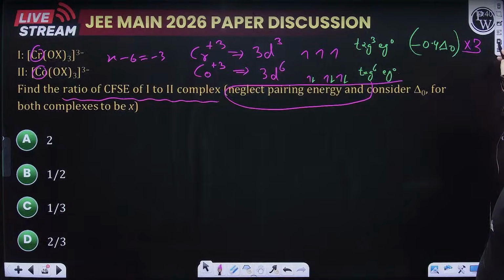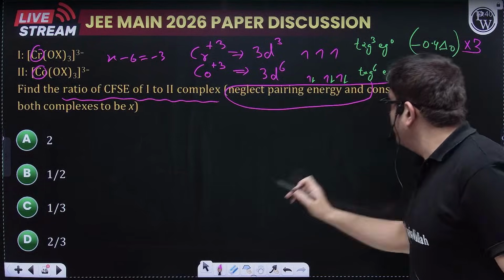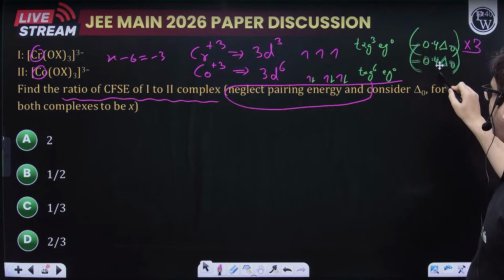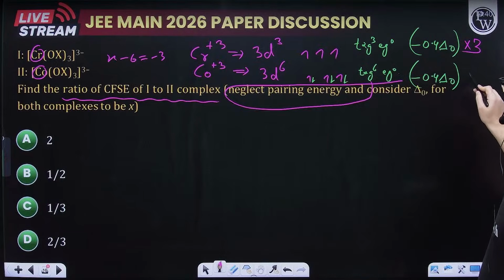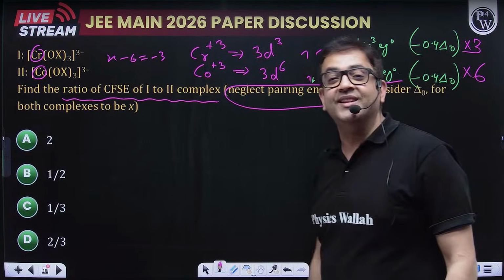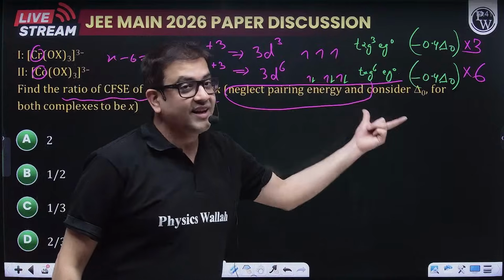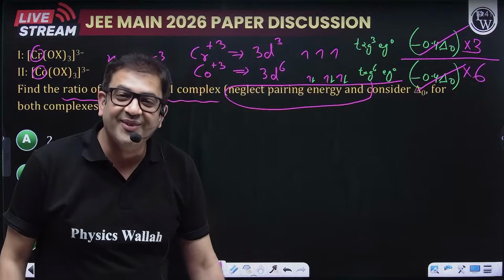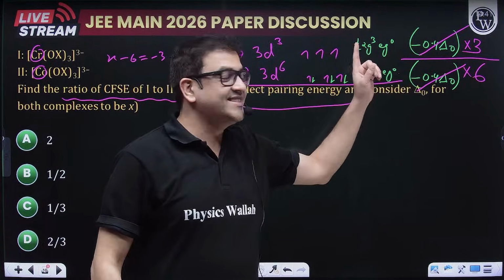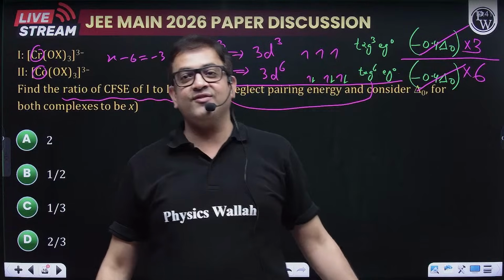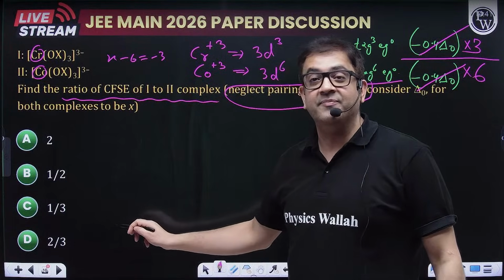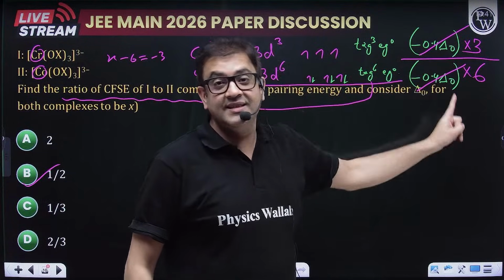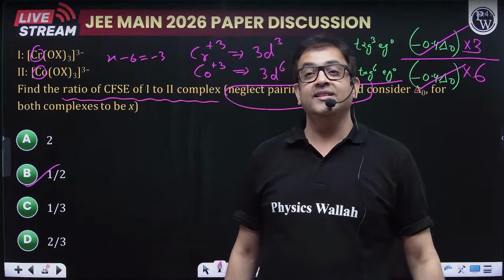Similarly for the 3d6 configuration with the same electron distribution, 6 electrons are doing the same job. If you take the ratio, the delta naught terms get cancelled. So what are you left with? The number of electrons, 3 by 6, that is 1:2, beta. It is 1:2. I hope it is clear.